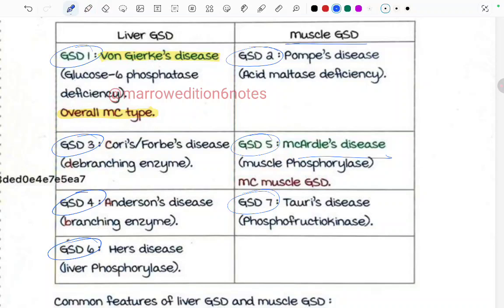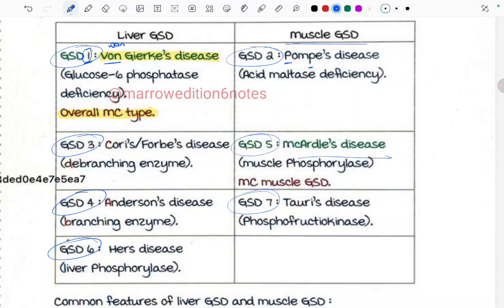How can we remember that GSD3 is Cori's disease? 1 is von Gierke disease. 1 means first, von, you know, won, winner. That's why first. Second one, how can we remember? Pompe's is the second. There are 2 P's. It's very lame. If you know something better to remember, let me know.